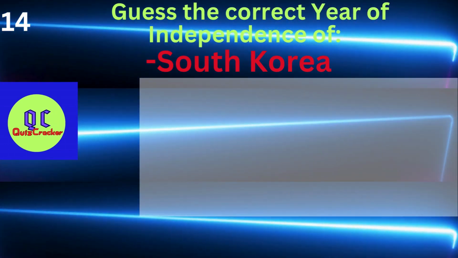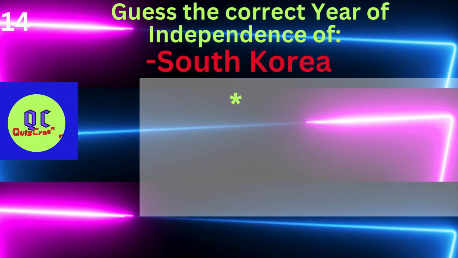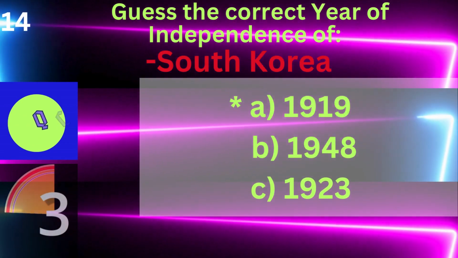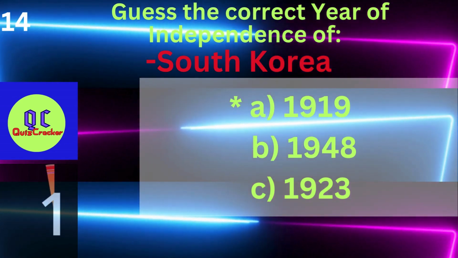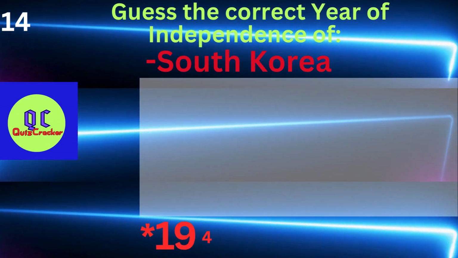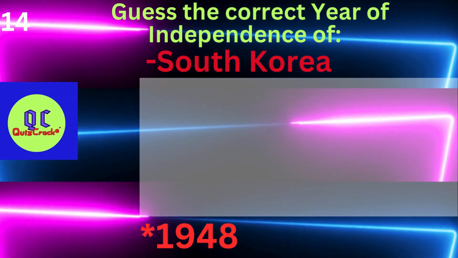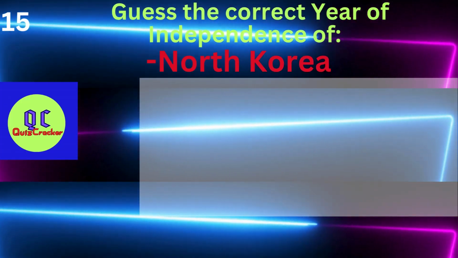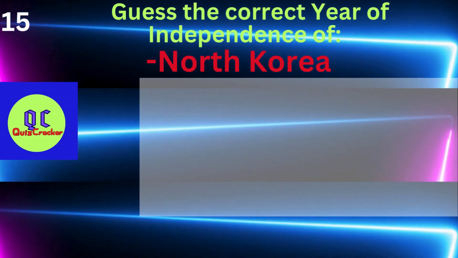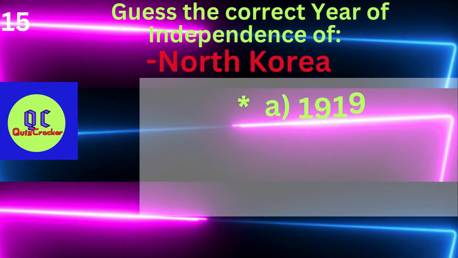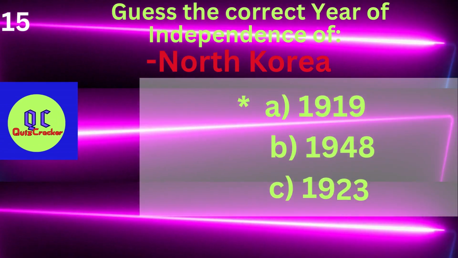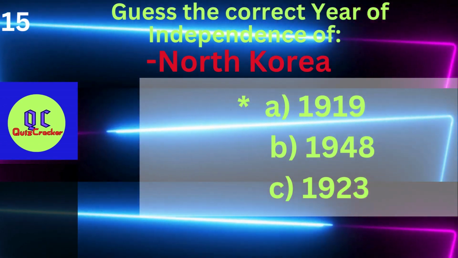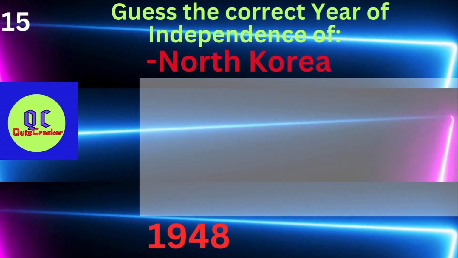Guess the year of independence of South Korea. A. 1919 B. 1948 C. 1923. It's 1948. Guess the year of independence of North Korea. A. 1919 B. 1948 C. 1923. It's 1948.